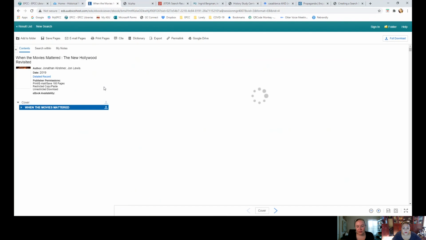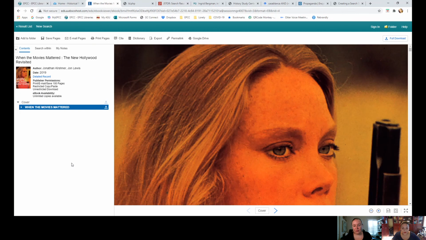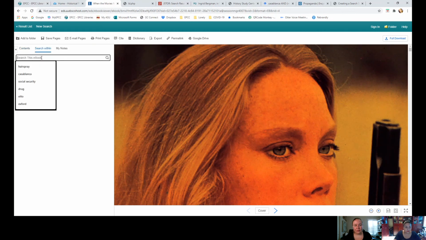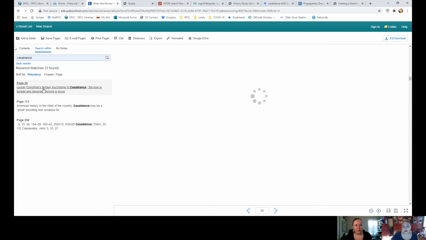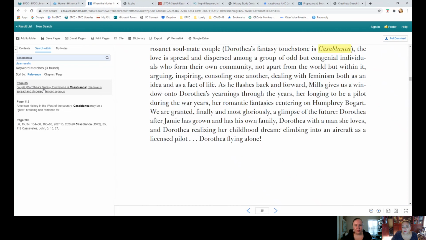Once you open one of those ebooks, you can also search within. You can browse through the table of contents to see if there is something interesting. I always do, because sometimes, even though I'm inclined toward a topic, when you start looking in the table of contents and browsing, you find other terms. But if you have decided, then search Casablanca, and it'll take you to the exact pages where the film is mentioned.